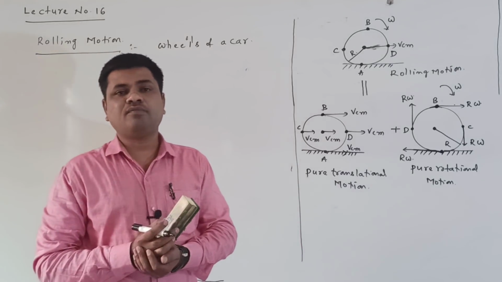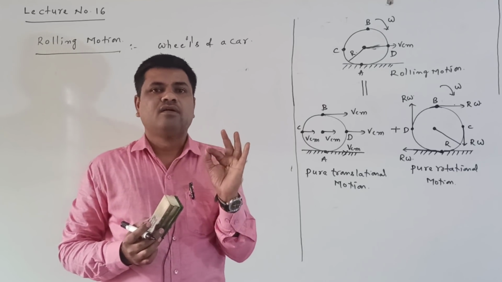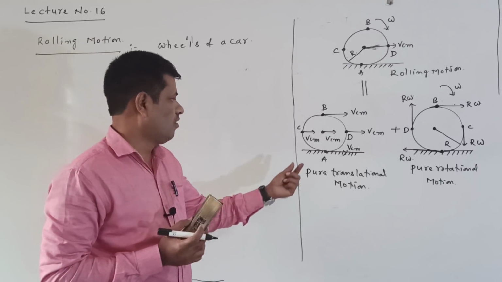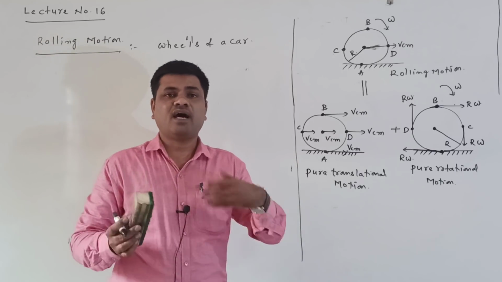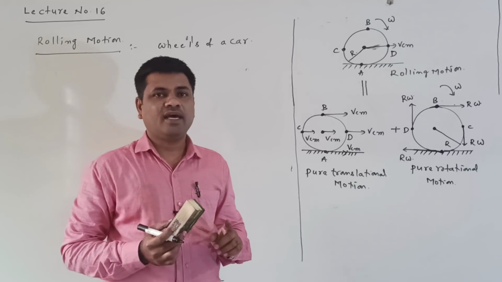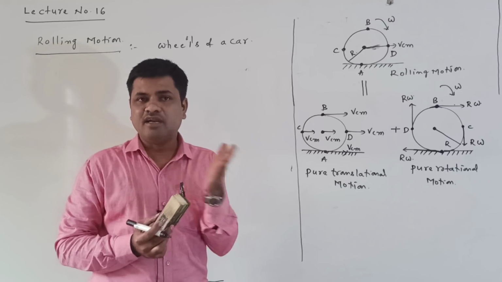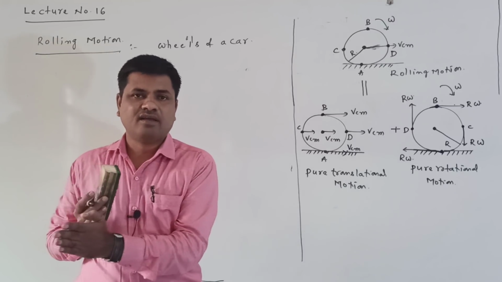When touching the ground, at the point of contact with the ground, there is no velocity, because the velocity becomes zero. That is a condition for rolling motion. Here it is not skipping. It is not slipping here. It is rolling.